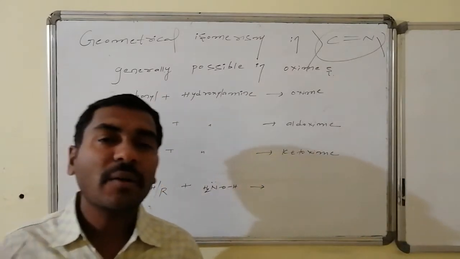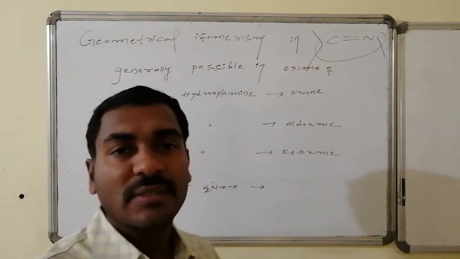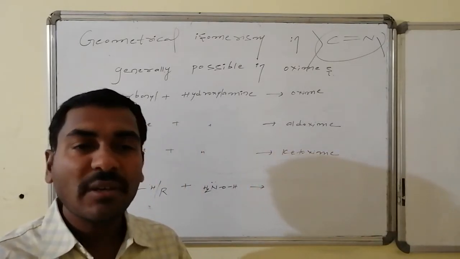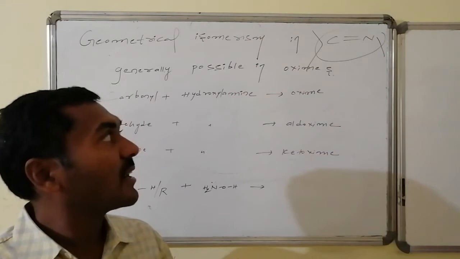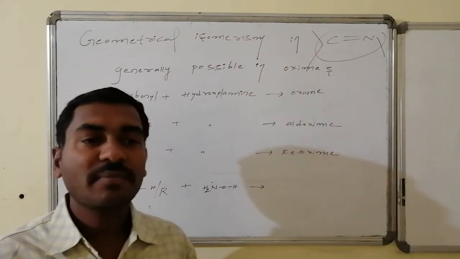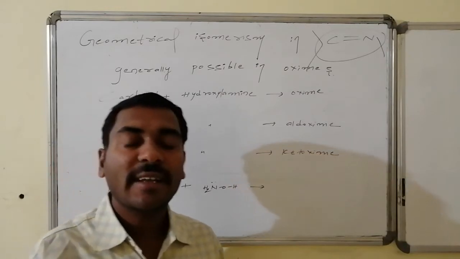And here, instead of using the words cis-trans isomerism, we will use syn and anti isomerism, because the groups present on the carbon end and the groups present on the nitrogen end may be different. The particular groups are generally taken as reference.